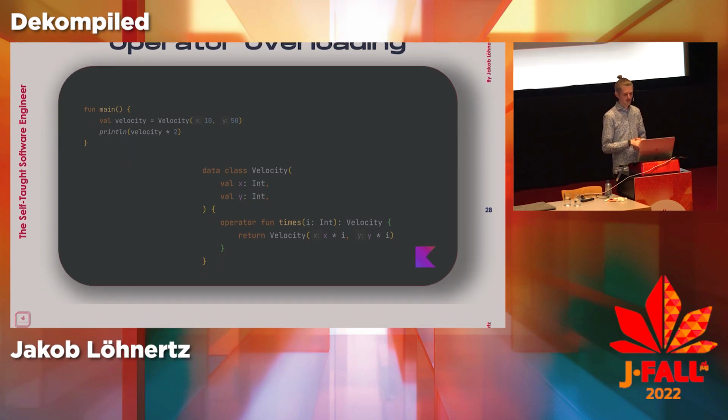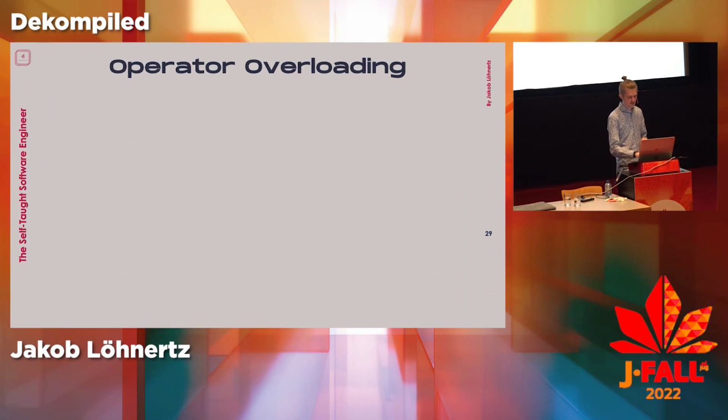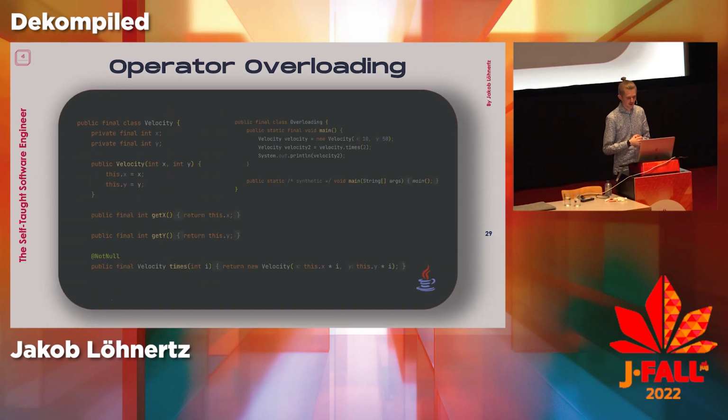How this works under the hood, or what the Kotlin compiler does here, is, as I warned you already, not that impressive, but still interesting to look at. The first thing you note is on the left-hand side, this data class was exploded to a POJO of sorts, unsurprisingly. The other thing you notice is it just compiles to this times method right here. Actually, the signature of course matches entirely. So it has to be called times. It has to accept an integer. The argument name doesn't matter, but the rest does.